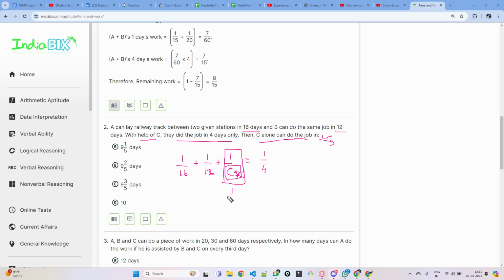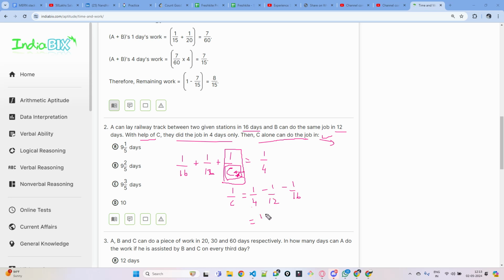So it will be 1 by C is equal to, first put what is there on the right hand side. And if 1 by 12 goes this side, it will be minus. First 12, this will be minus 1 by 12, then plus 1 by 16, if it goes, minus 1 by 16. And this is what you have to solve. If you take the reciprocal, you will get C. So first let's solve this one alone. Cross multiply these two. I think you can also use LCM, but you can use cross multiply also.